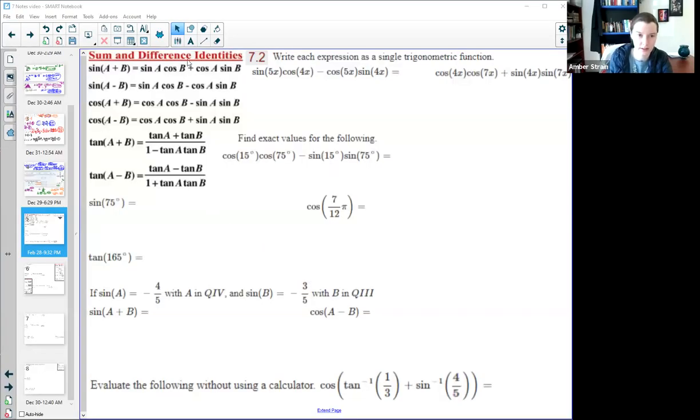This video is for Trig, section 7.2, where we're starting in on some more of those formulas. Remember to keep that note card handy. So these are the sum and difference formulas, and you see a pretty strong pattern here, and hopefully you can even get these memorized pretty quickly.